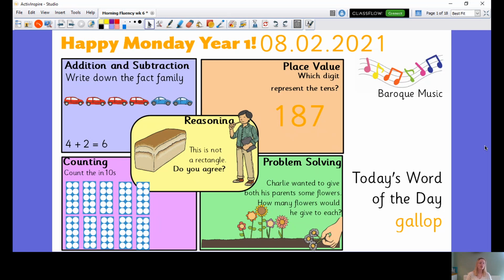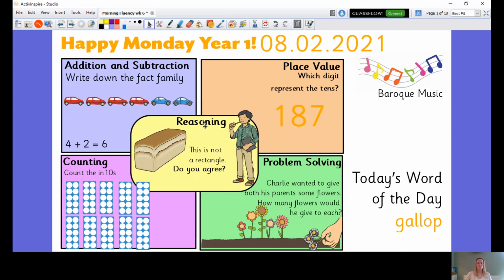Okay. Then you're in the purple box, we have the counting. I would like you to count with me. And then when we go through it again, we'll do it again. So 10, 20, 30, 40, 50, 60, 70, 80, 90, 100. Okay, we'll count those again when we do the answers, but you might want to practice them on your own.